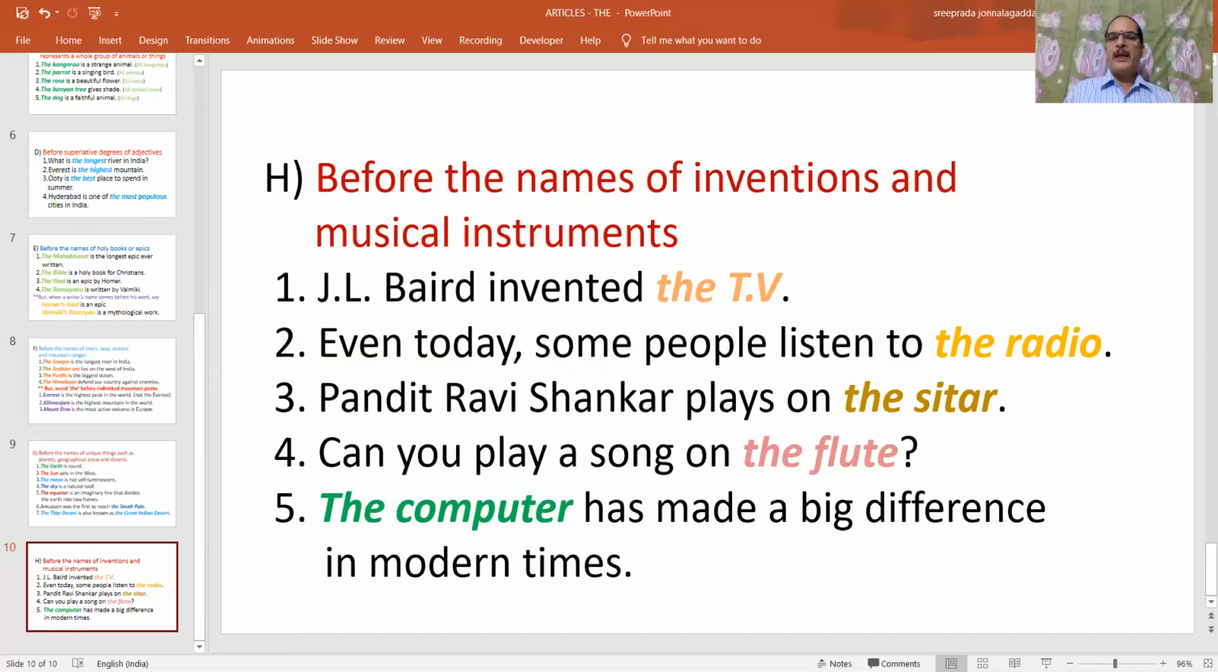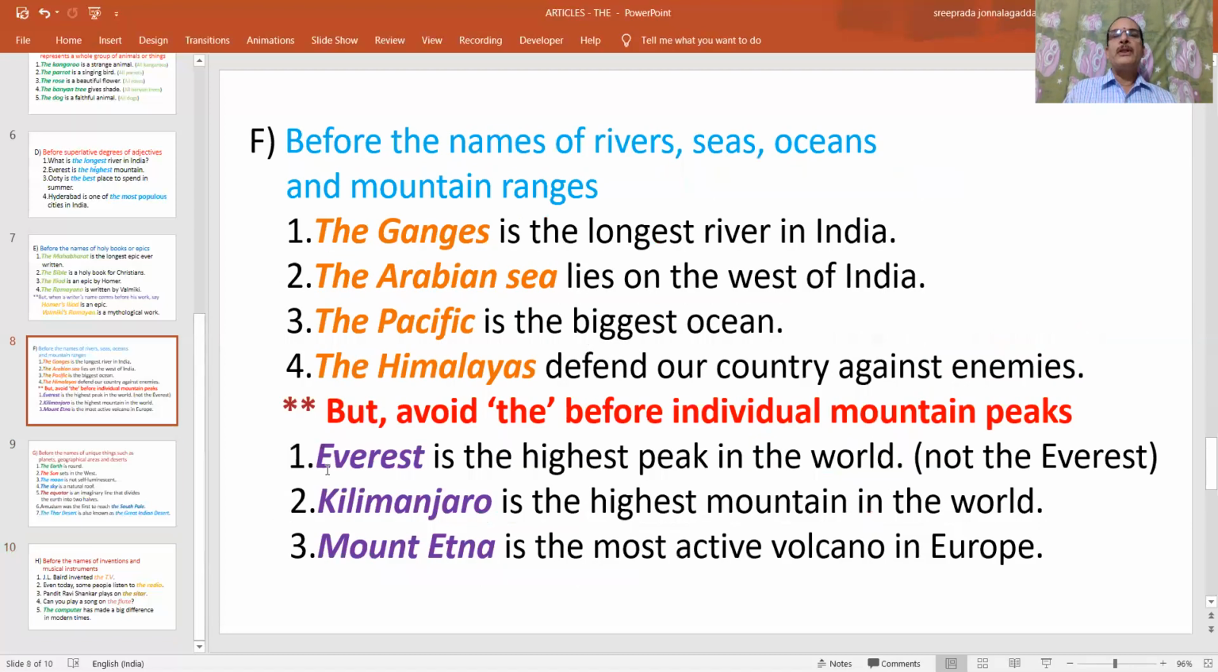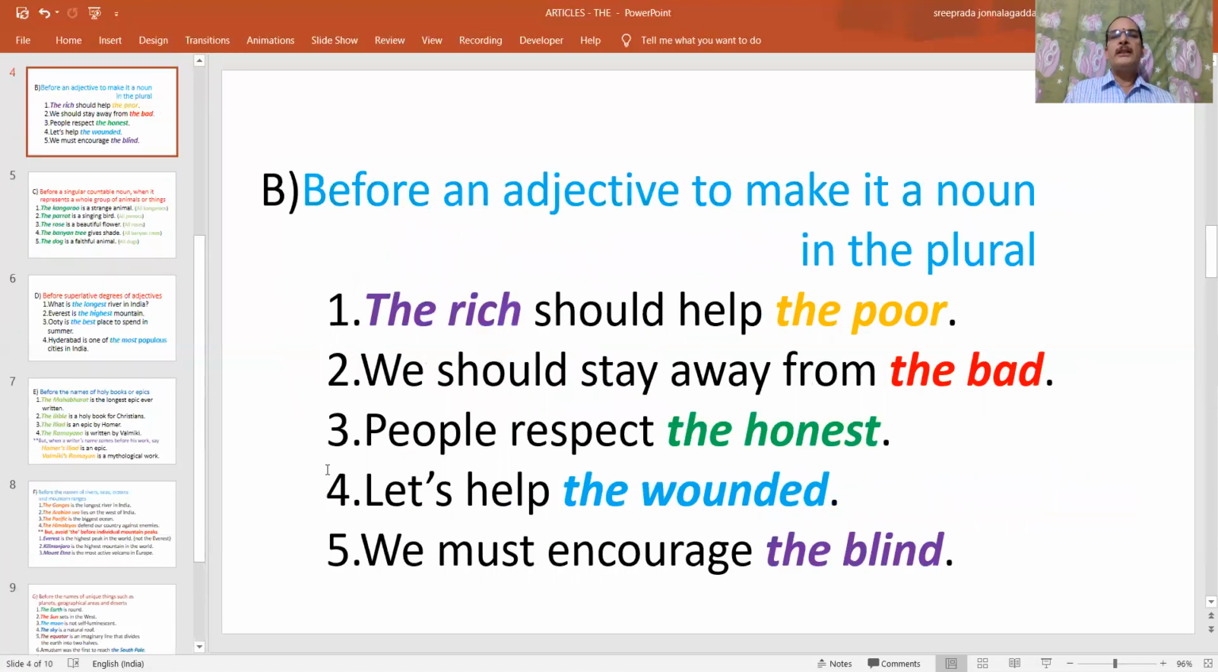The computer has made a big difference in modern times. Life is unimaginable today without computer. So what do we have to write before this word computer? The computer, because it is an invention, a scientific invention. The computer has made a big difference in modern times. So like this, we can use the article the. Sometimes it is also called the. We have already discussed where to pronounce it as the and where to pronounce it as the.